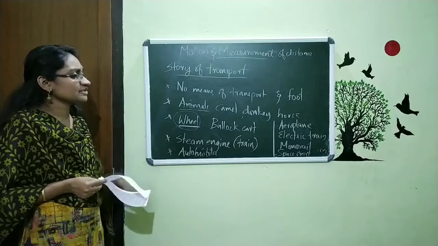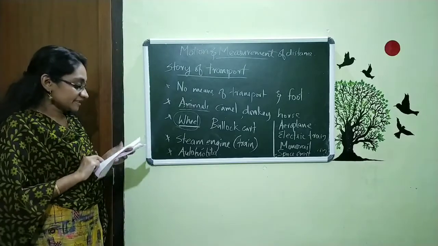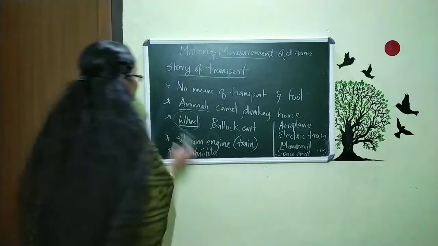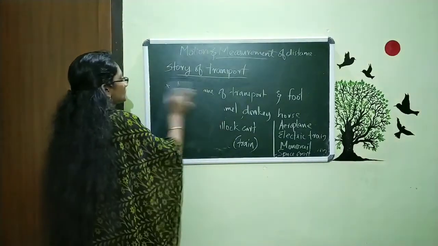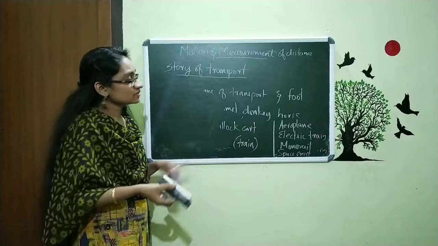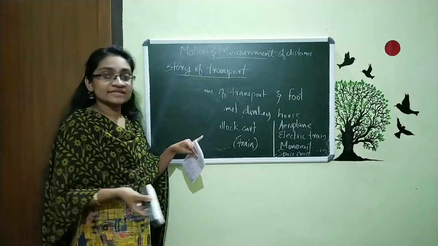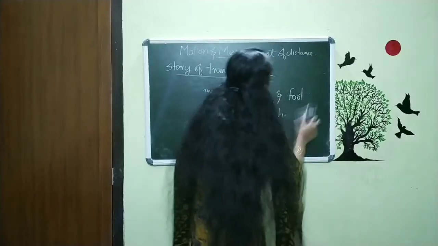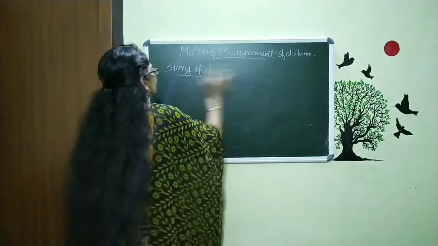It is just mentioned in your textbook. Please read it. They also mention transport in water. The aeroplane is included through the air, and normally we travel through the road. And now what about water transport?